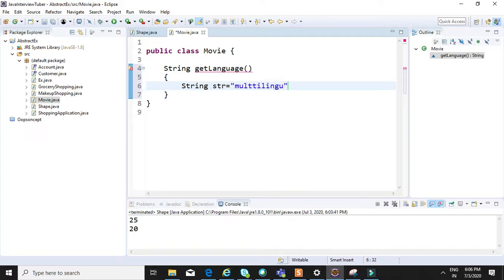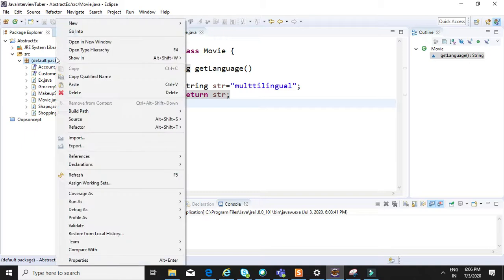Movie can be of any type, so the language I am putting is multilingual, and return str. So this is one function in class Movie. Suppose the Bollywood class is extending the Movie class.